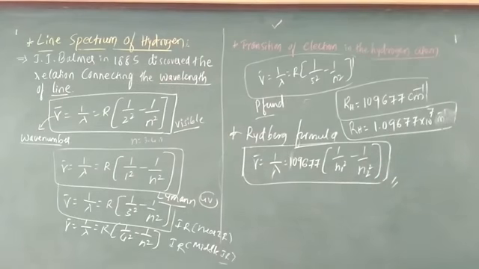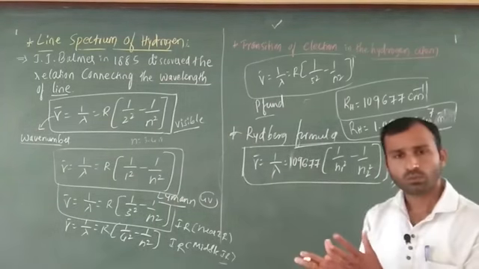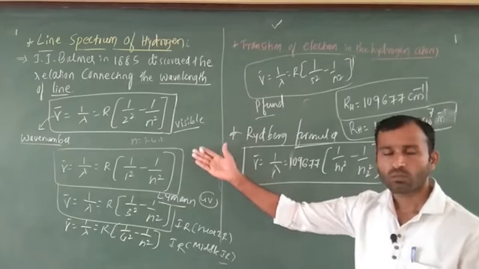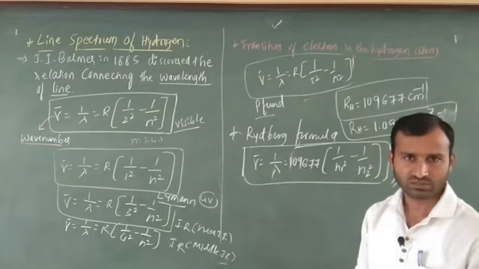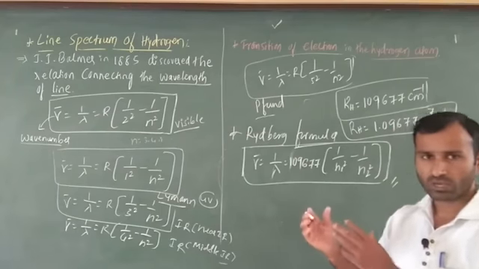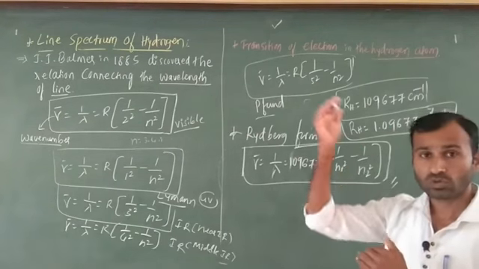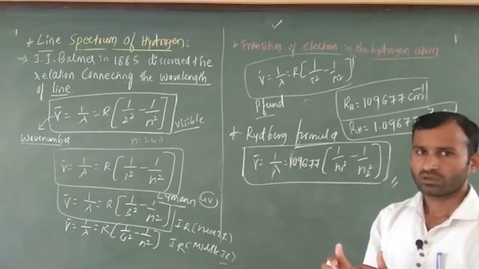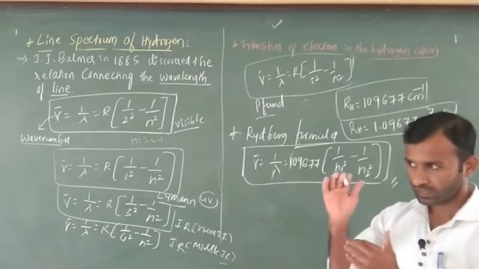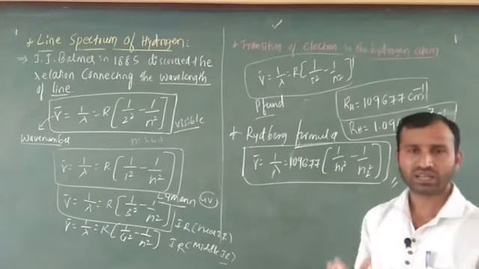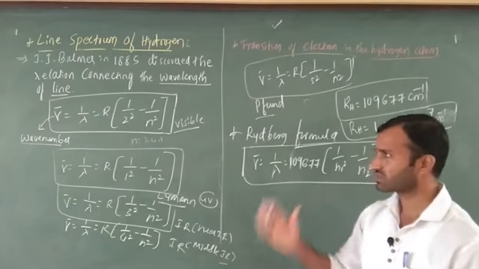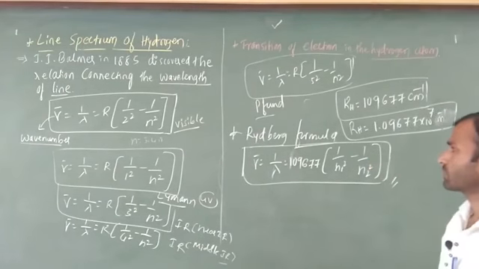This is the final formula. If they are going to ask you Balmer, you have to use this one. Balmer means the second position, meaning the electron comes from a higher level directly to the second position. That coming means we can see it through naked eyes. That is why Balmer first discovered that one. Okay, this is the Rydberg formula.